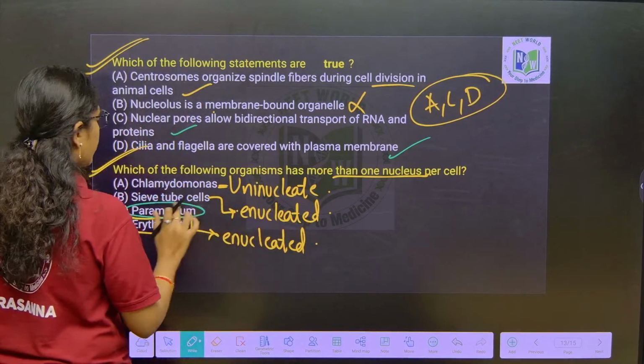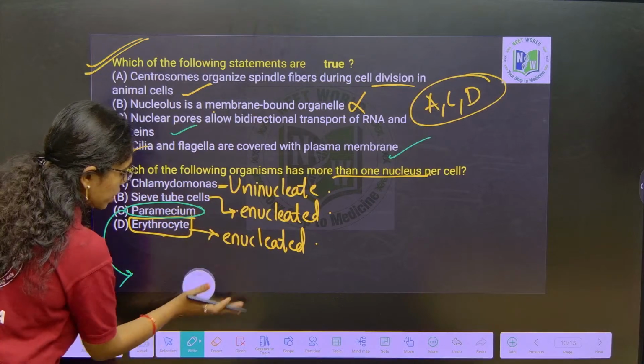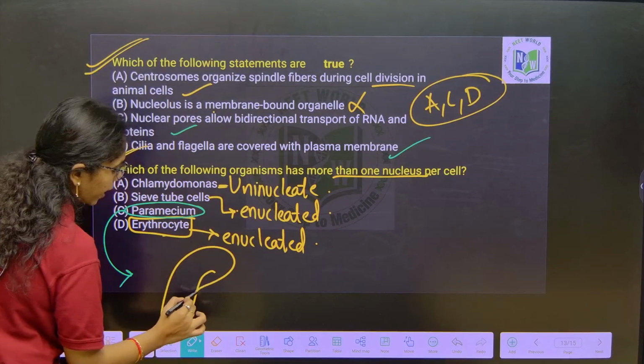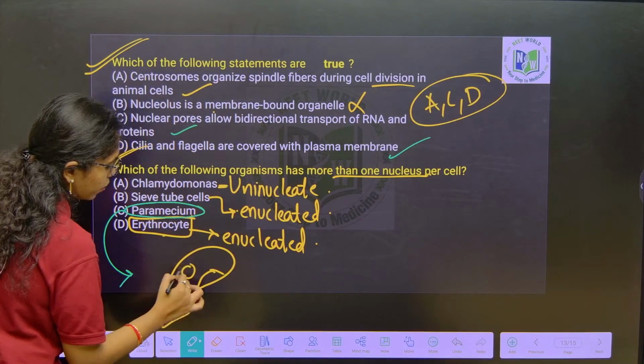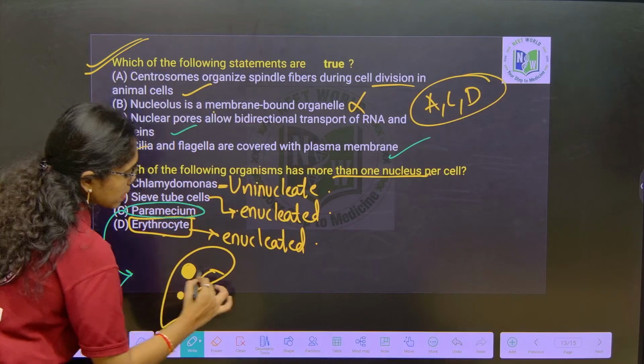Paramecium, which is given over here, is binucleated, wherein paramecium will have one macronucleus and one small micronucleus.